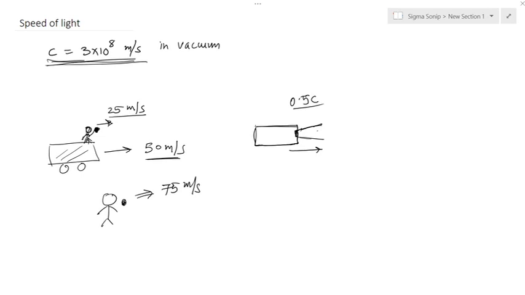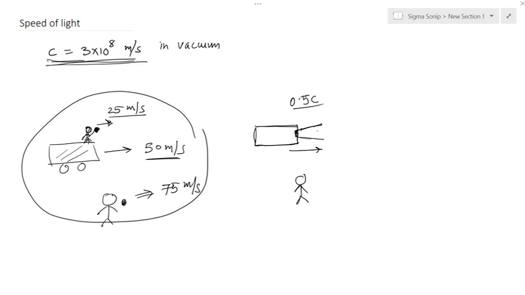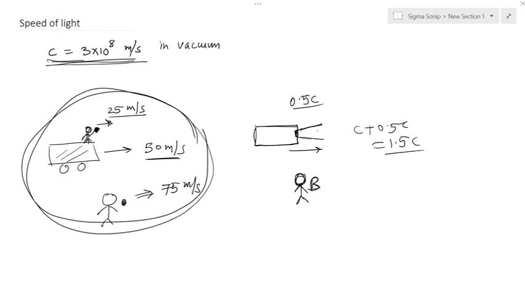By comparing with the previous example here, some of us might be tempted to say the speed of light measured by this person B here would be c plus 0.5 c, which equals 1.5 c. Just similar to this example here, but this is the weird characteristic of light, that this person will see the speed of light as only c, not as 1.5 c.